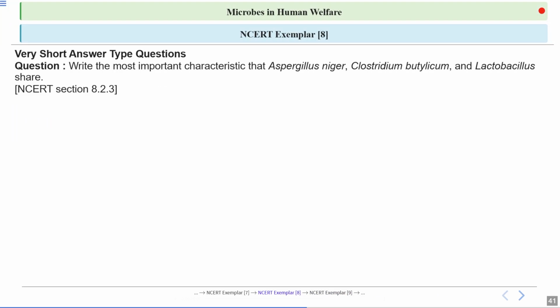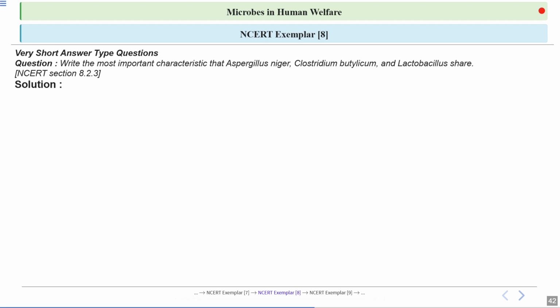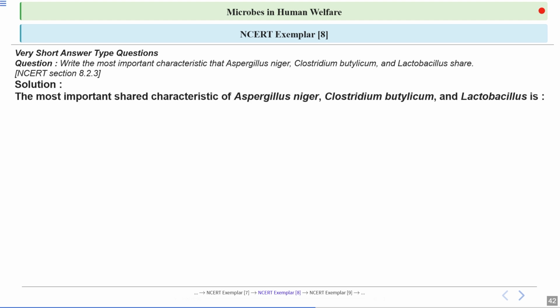Next, a very short answer type question. The question is: write the most important characteristic that Aspergillus niger, Clostridium botulinum and Lactobacillus share. The most important shared characteristic of Aspergillus niger, Clostridium botulinum and Lactobacillus is that all these are microorganisms that produce organic acids. So this is their main unifying feature.